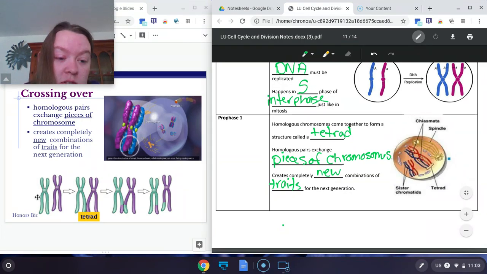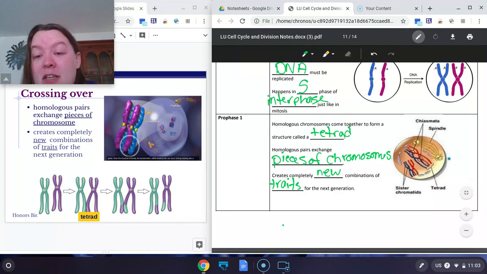So when the chromosomes come together in prophase 1, they get so close to each other that bits and pieces can mix and match. And that mixes and matches traits in offspring. And that is why parents don't have all identical children, because their sperm and their egg are different. Because of crossing over, each sperm and each egg are unique, even if they come from the same person.